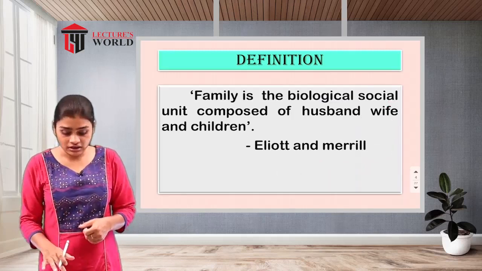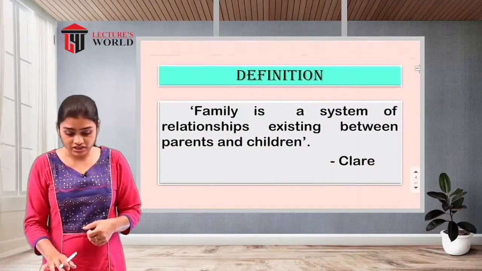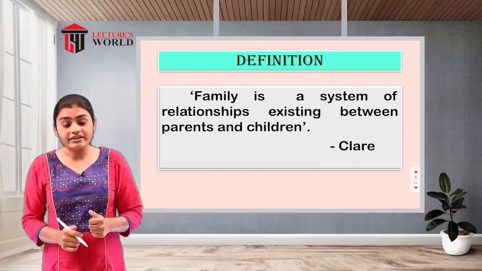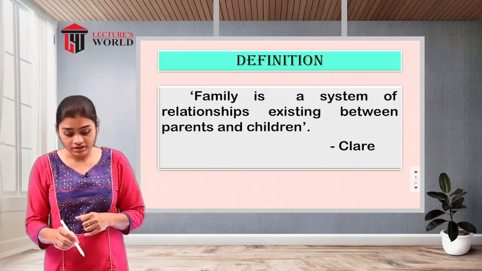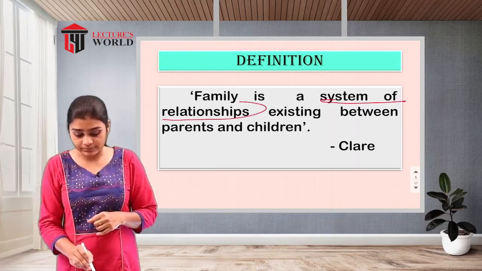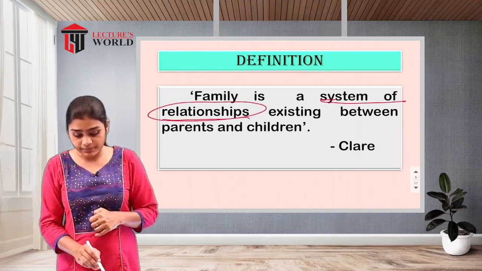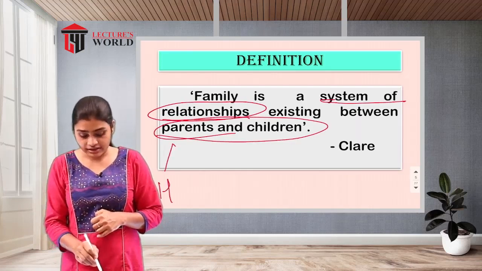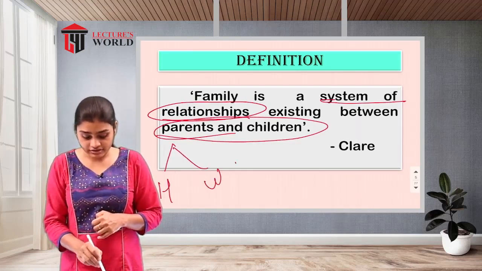Another definition of family we have is that family is a system of relationships existing between parents and children. Parents means your husband and your wife.